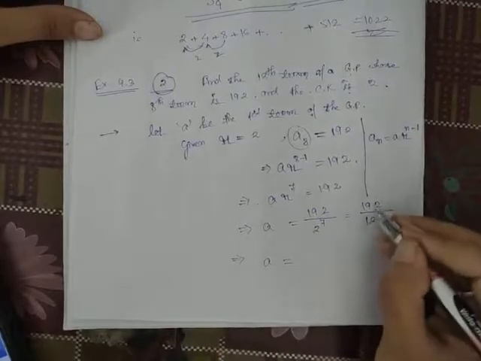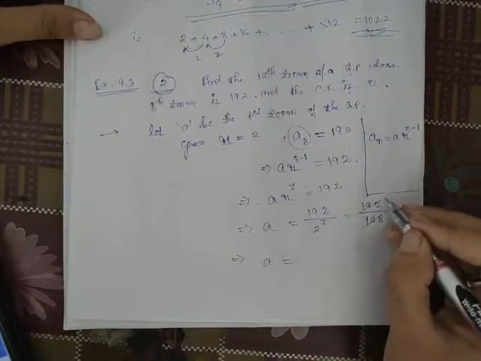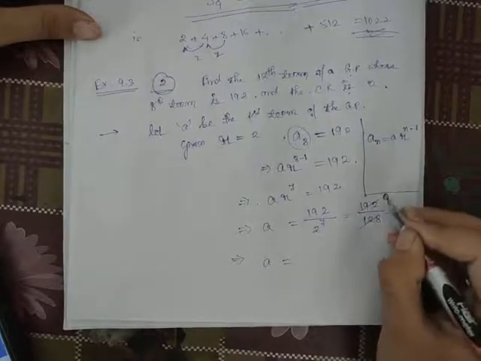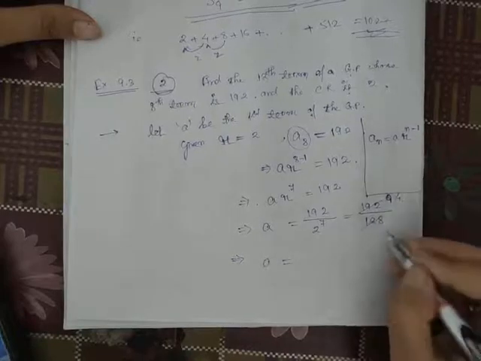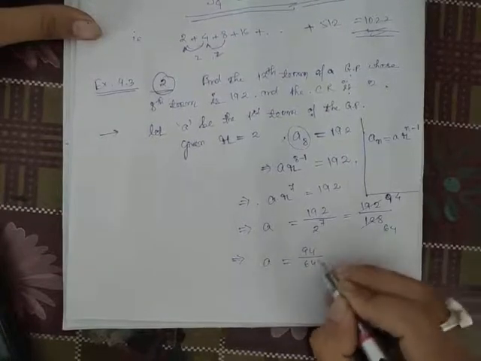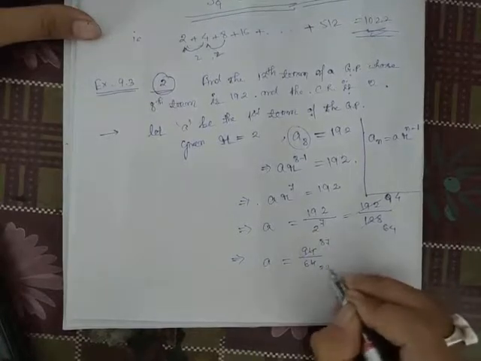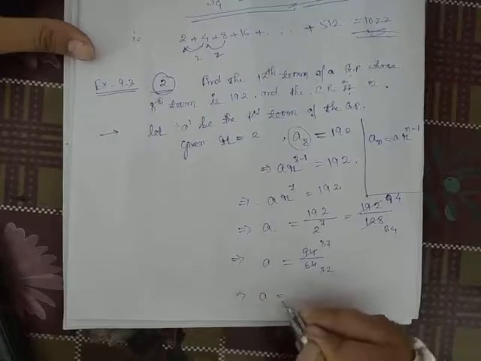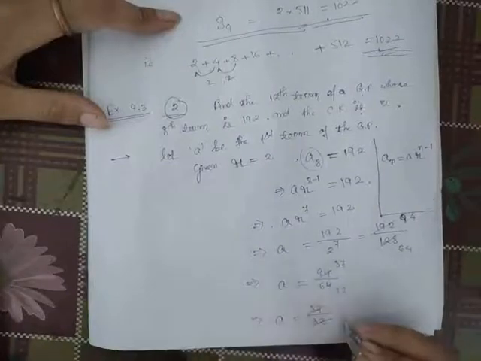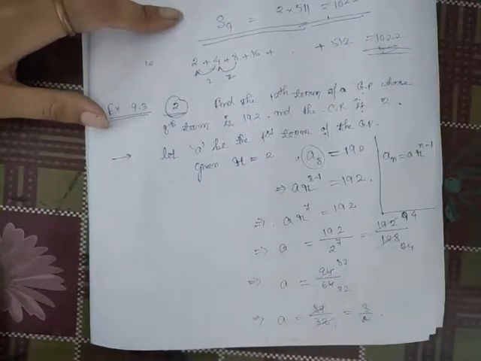Now what we'll do, we'll cancel it. Cancelling 192 by 128: divide both by 2, then by 4, 8, 16, and so on, and we get 3 by 2. So calculating, we will get a equal to 3 by 2. So what we have got? a equal to 3 by 2.